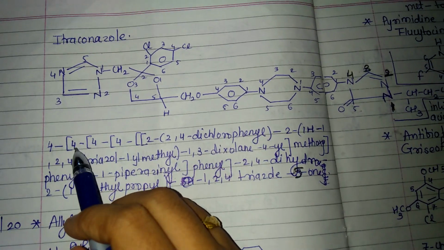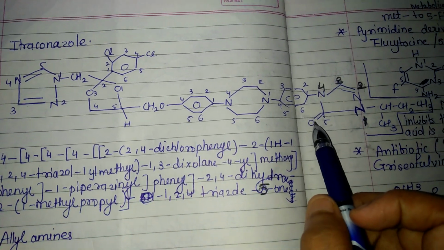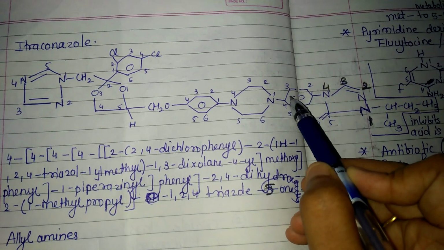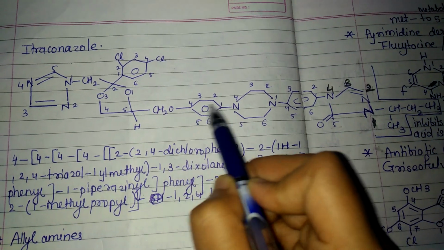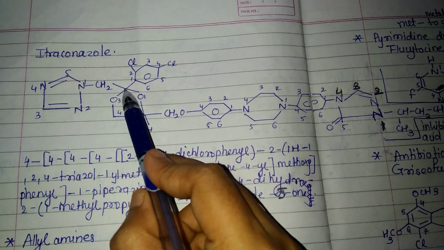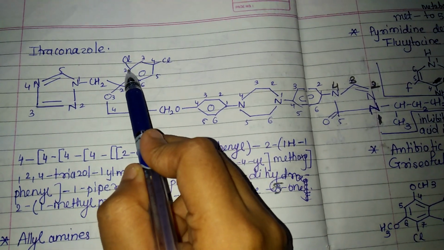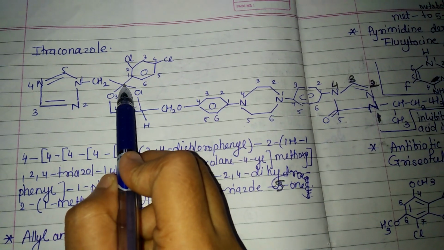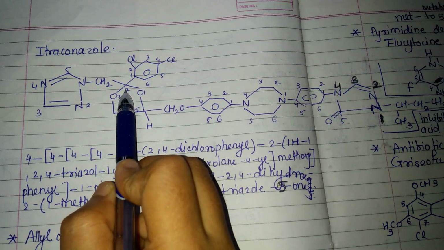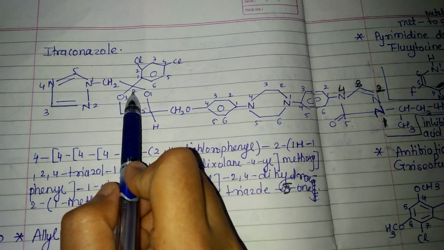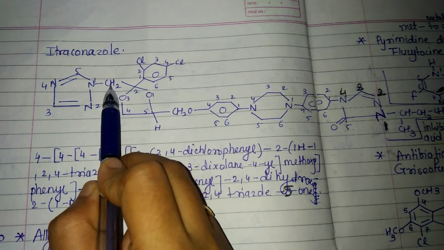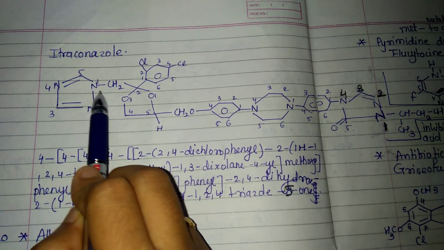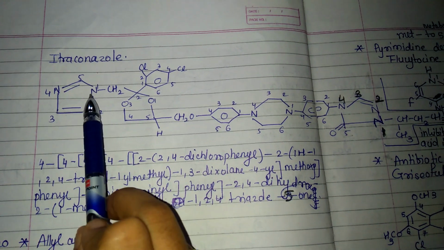Okay, so how can we nomenclate it? Again, we will start the nomenclature from this group. On the 2nd position there is 2,4-dichlorophenyl. Next, 1 hydro, because this is the saturated carbon, methyl triazole, 1-yl, because this hydrogen is replaced with this CH2.